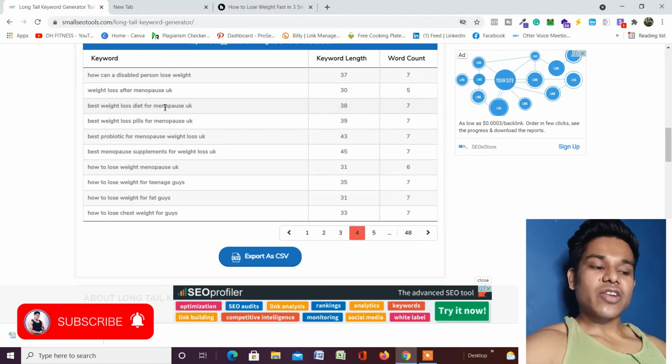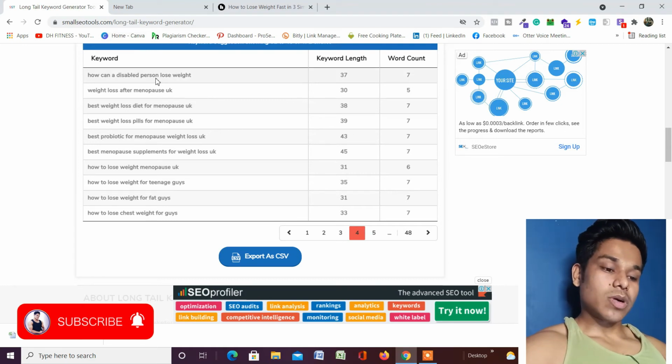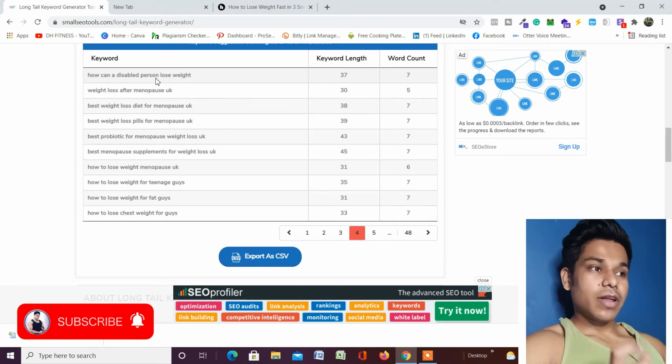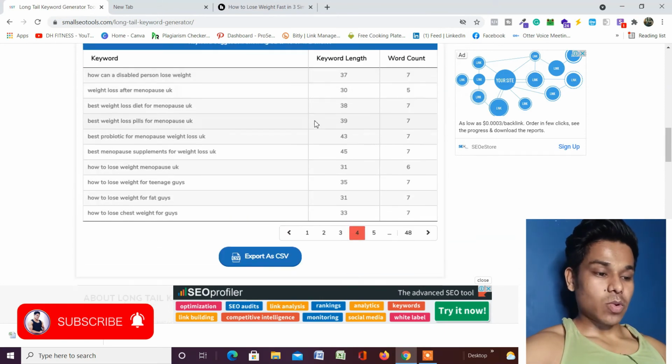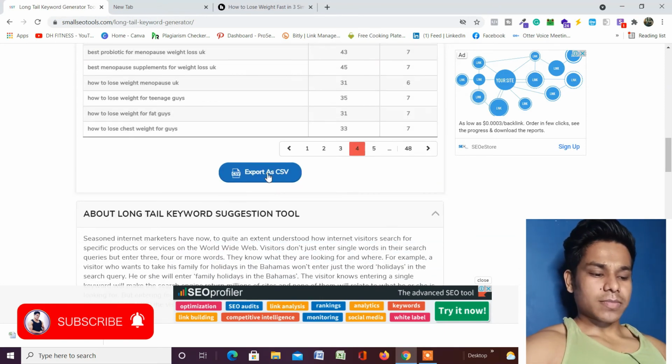When you pick these kinds of keywords, what happens generally is that you are targeting and answering very specific questions which specific people are asking. So this is how you can utilize this software. Once you find all these keywords, just simply click on export as a CSV. It will give you an Excel file.